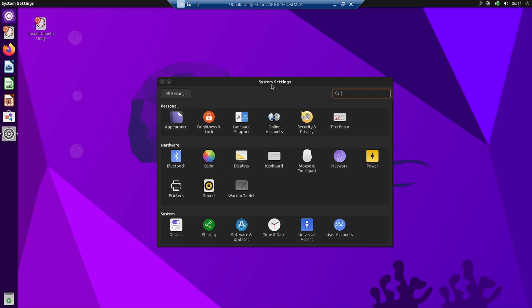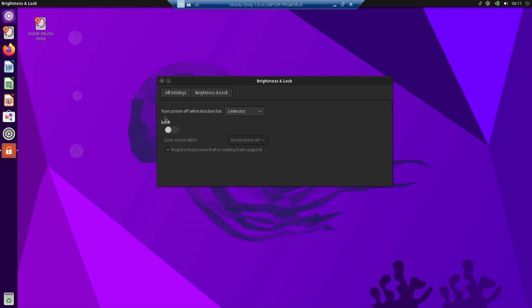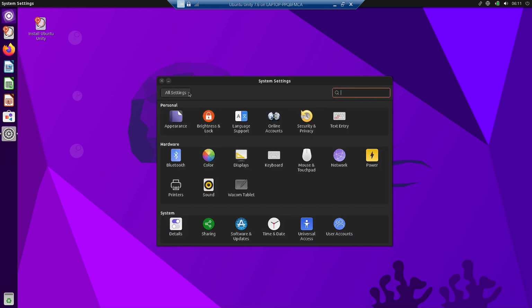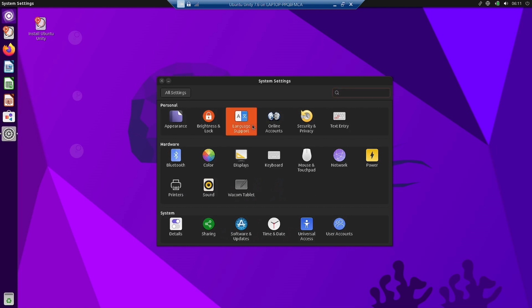Now let us check out the system settings. So there are sections like personal, hardware, and system. In personal, the first section is the appearance, brightness, and lock. So let us open the brightness and lock. You can do the typical settings like time to turn the screen off, lock the screen, when the screen will lock, all those kinds of things. You can do it from here. And if you want to go back to the main all settings page, you have to click here. So it will bring us back.